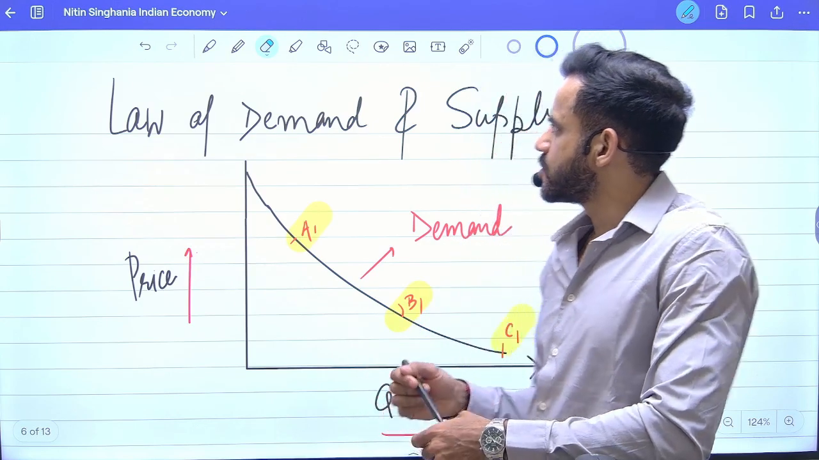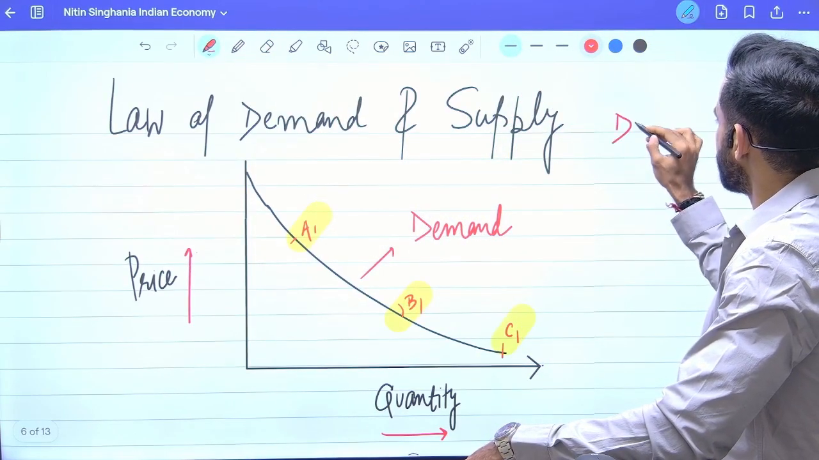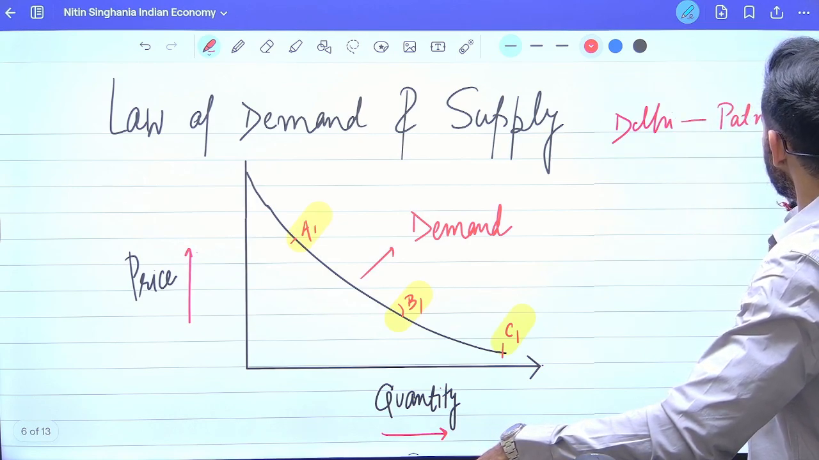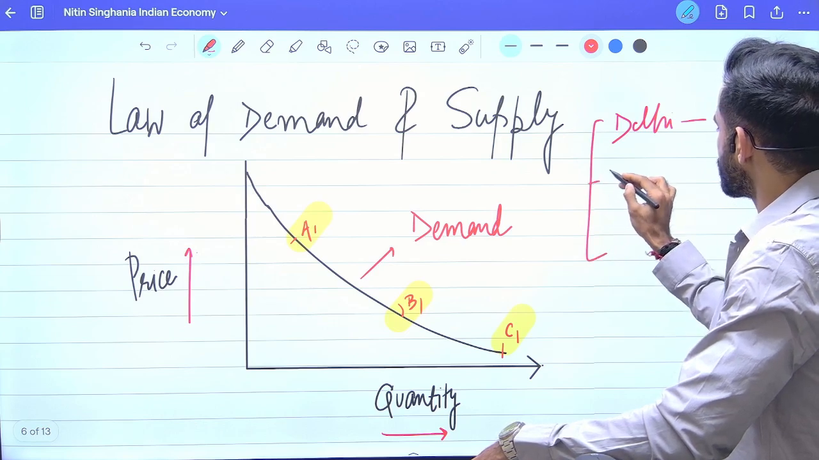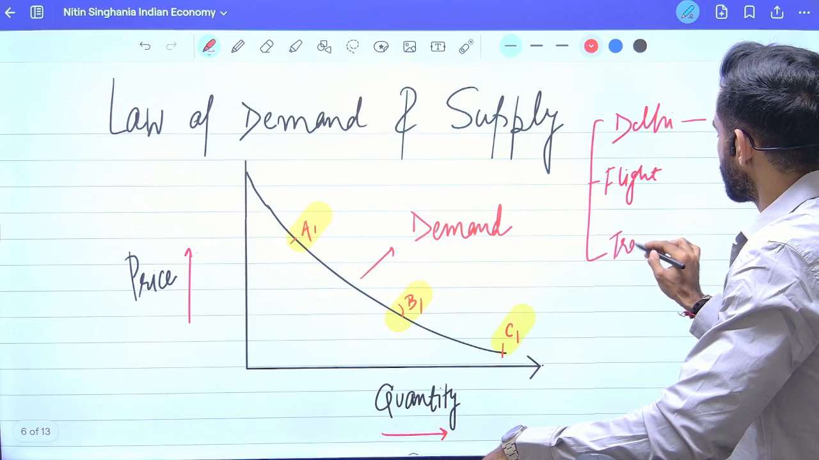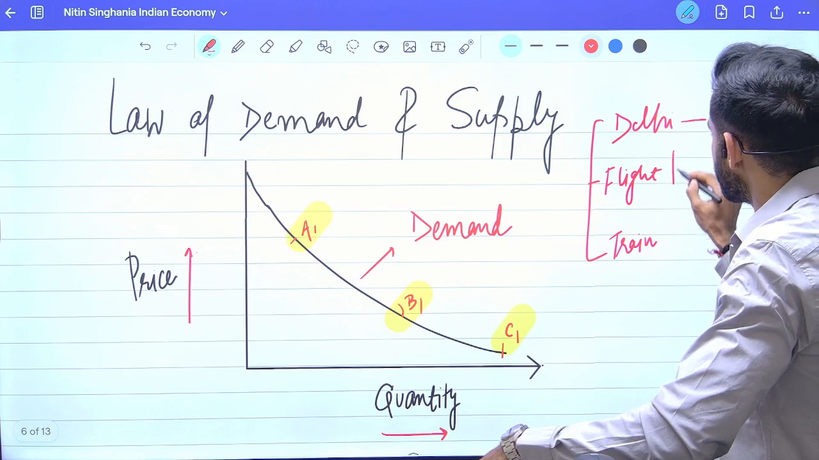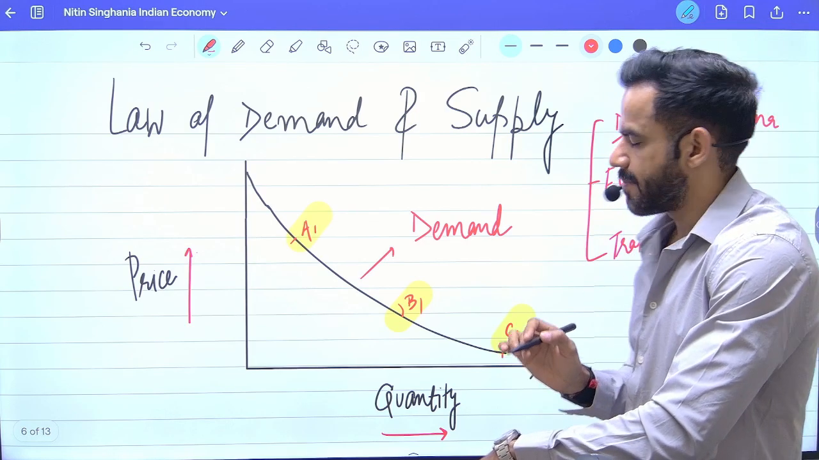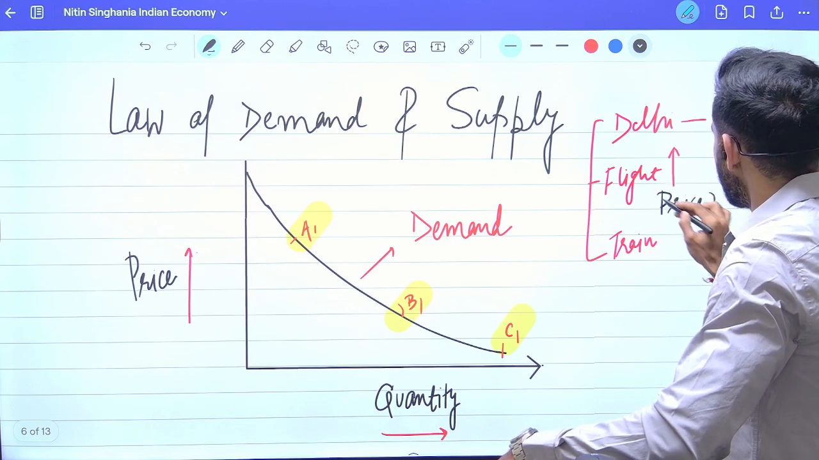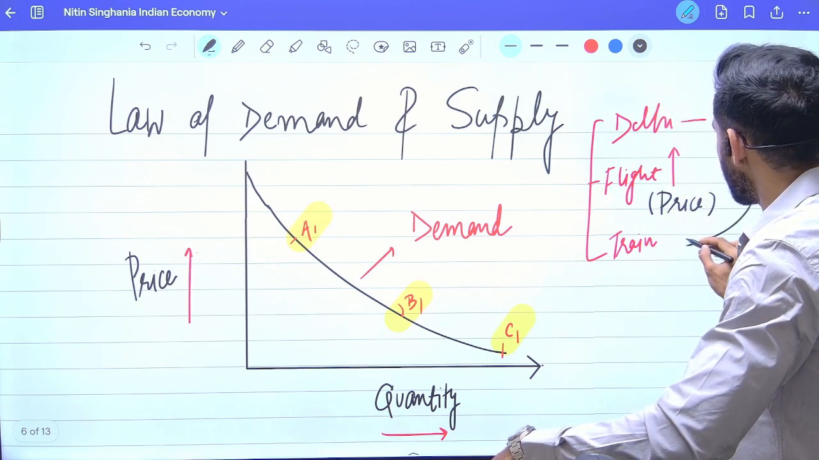Let's try to understand it using one practical example. Let's say you have to travel from Delhi to Patna. Now you have two options. One is a flight and one is a train. The moment the price of flight ticket increases significantly, what will happen? If flight price increased significantly, less people will purchase the ticket of flight. Instead of that, they would prefer train.